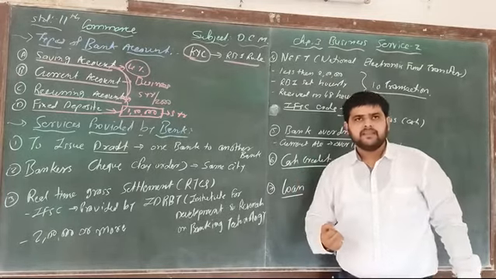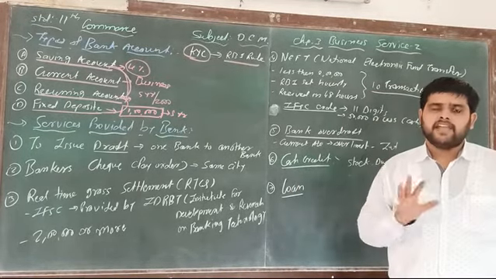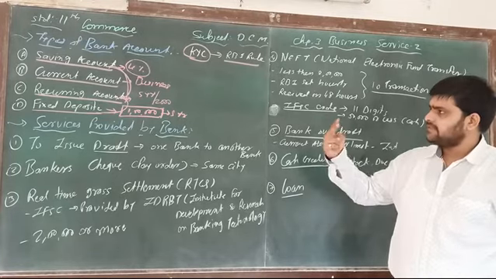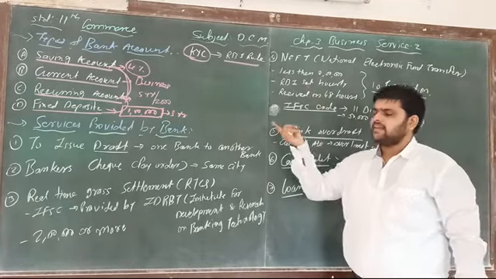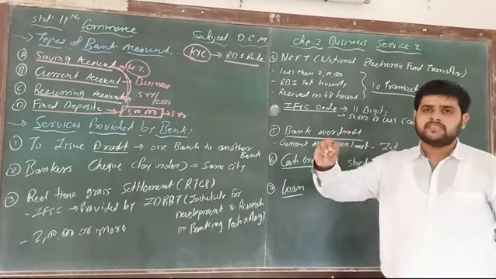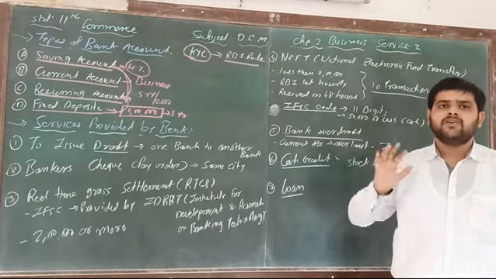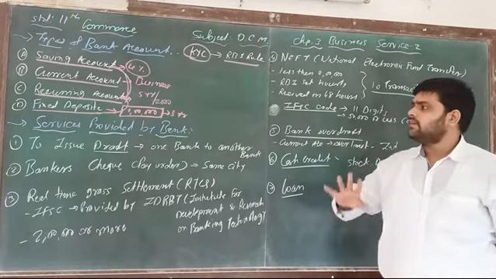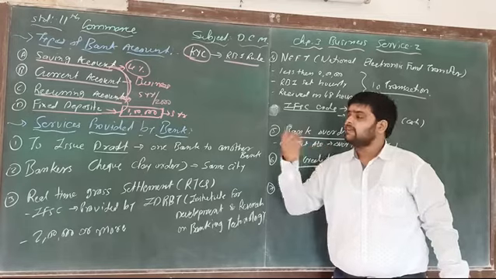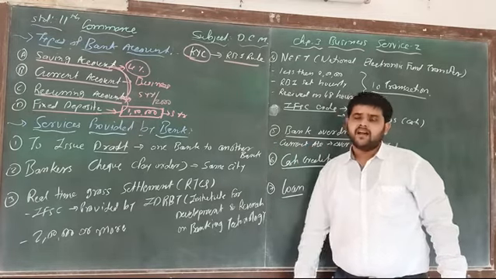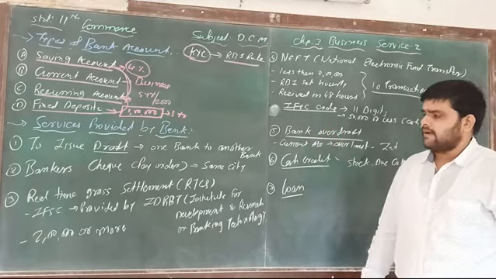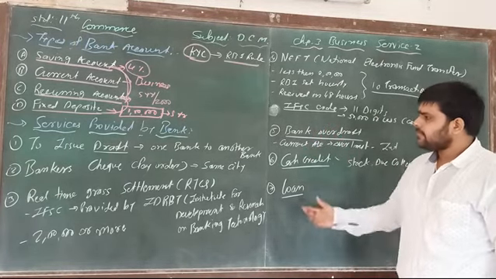And normally 90 to 95% of people who invest their money invest in either a saving account, recurring, or fixed deposit. Then if they feel that up to this year I have no use of a particular amount of money, they can do the FD, that is fixed deposit, because the rate of interest is higher than a saving account as well as a recurring account. So these are the various types of bank account. This is the first point.